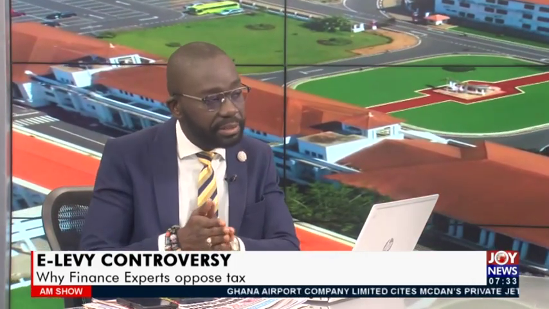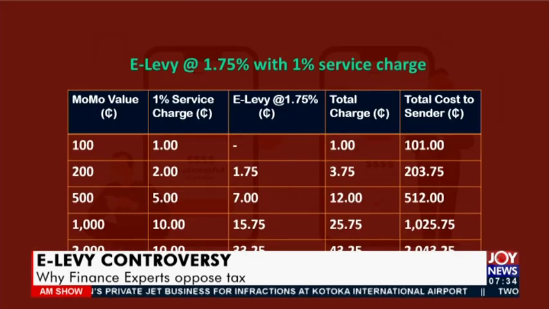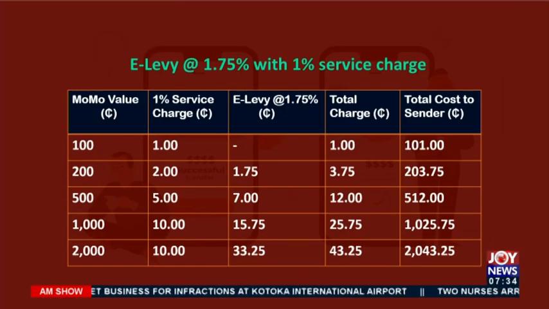So let's assume you are transferring an amount of 1,000 cedis. Remember that from 1,000 cedis, the rate is a fixed or flat rate. So you'll be paying 10 cedis as the service charge. E-Levy is applicable here, which will be 55 pesos. And the total cost to the sender will be 1,000 cedis and 25, so 1,025 cedis, 75 pesos. That will be the total cost to the sender.